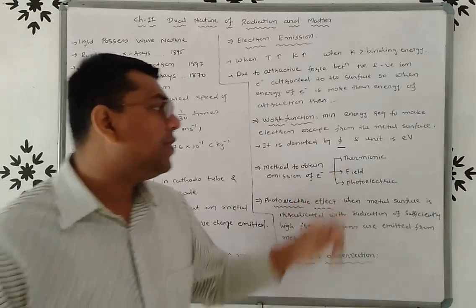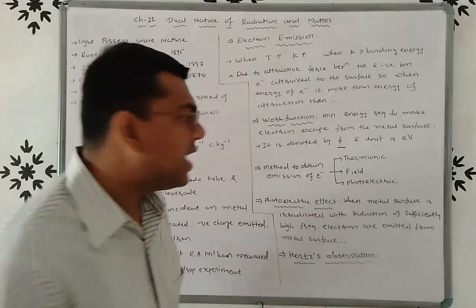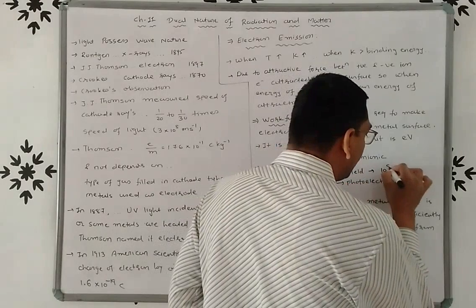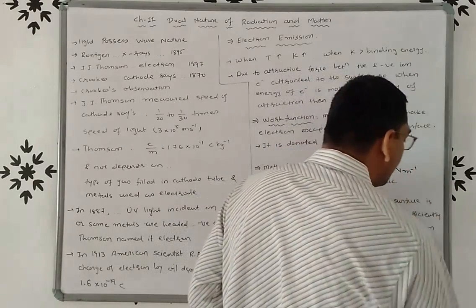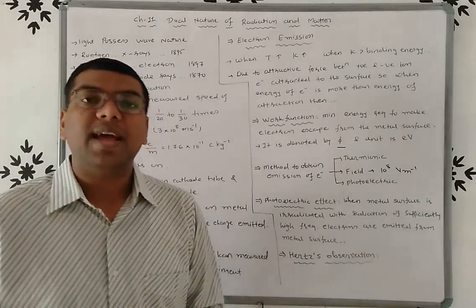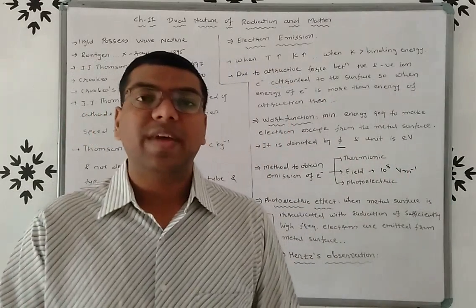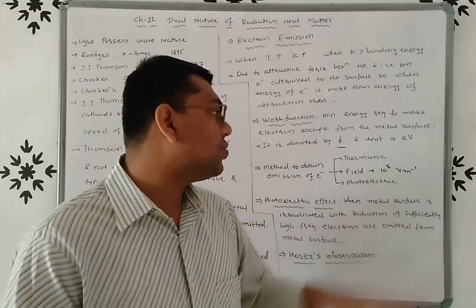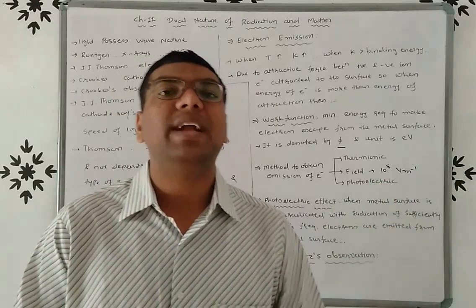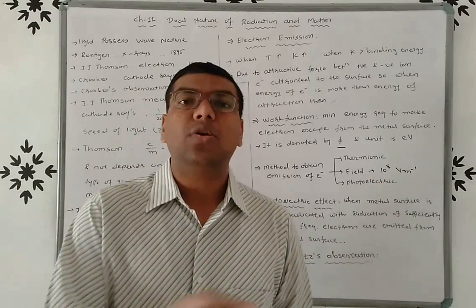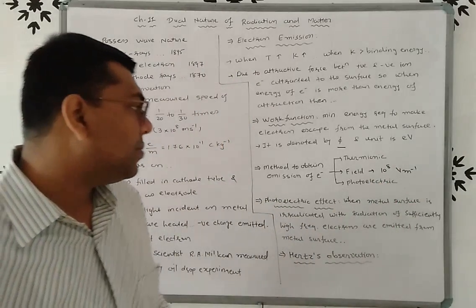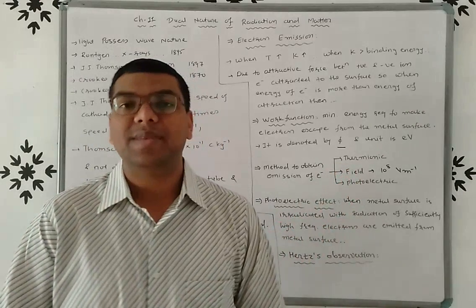Second one, field emission. When an electric field of 10 raised to 8 volt per meter is applied to a metal, the electrons are emitted from the surface, and this method of emission is known as field emission.